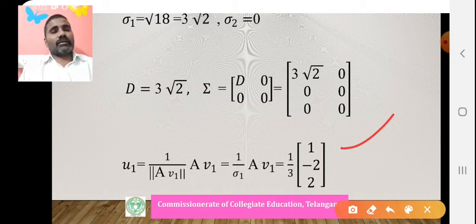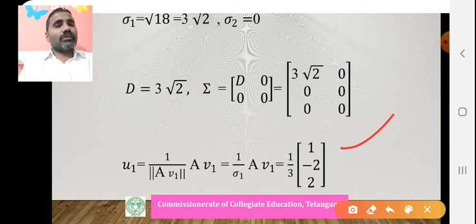This we are getting. Now, actually we need how many vectors U1, U2, U3? We required 3. This is a 3 by 2 matrix. Order of V is 2 by 2, order of U is 3 by 3. Actually we need to construct capital U, 3 vectors are required, U1, U2, U3. But here only one is available, only one non-zero singular value is there. Another singular value is 0. Now how can we construct the remaining 2? That is very, very important in this case.